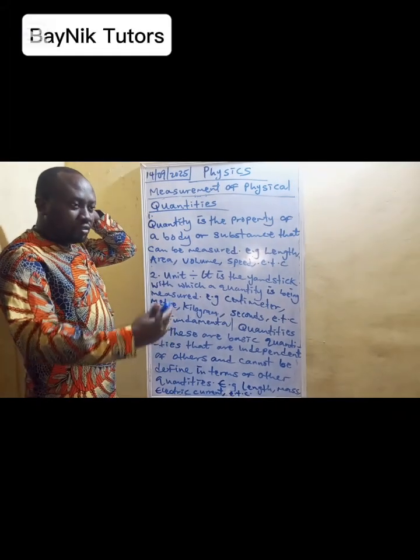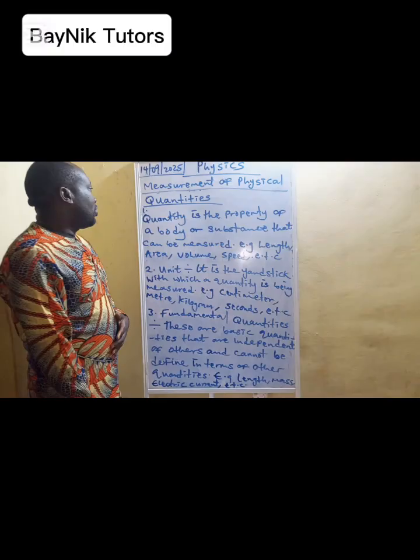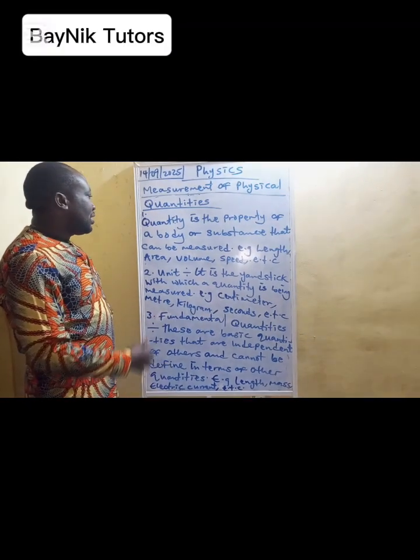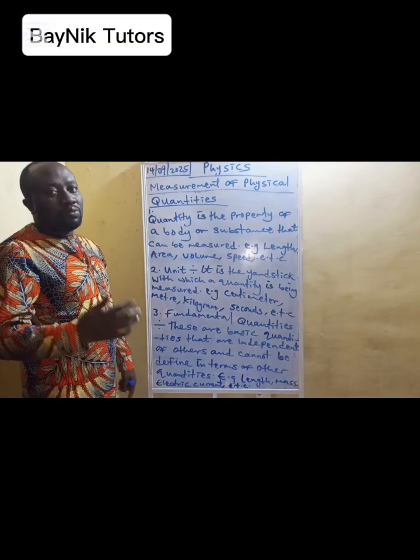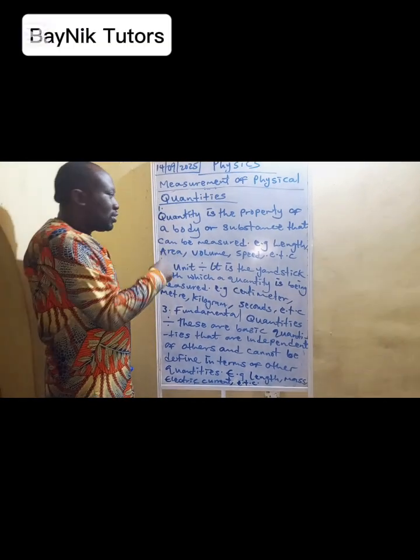So we'll be discussing some theoretical concepts before we move to the calculation aspect of the topic. The quantity is the property of a body or a substance that can be measured. So the property of a body or a substance that can be measured is known as quantity.